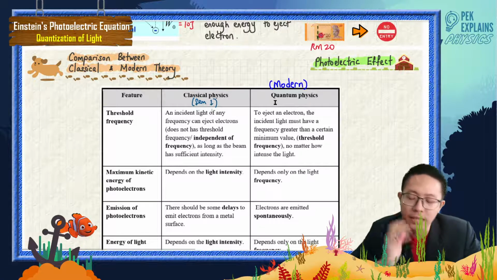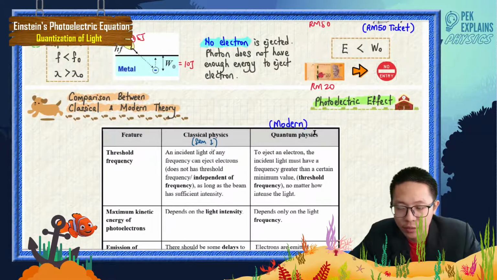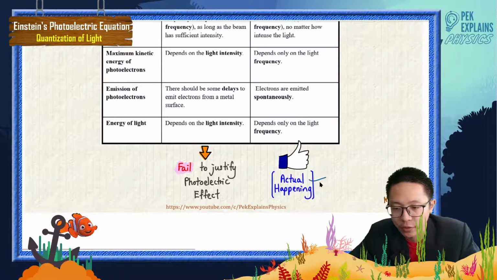Okay, so now let's look one by one. We can say quantum physics is the actual happening in the photoelectric effect.